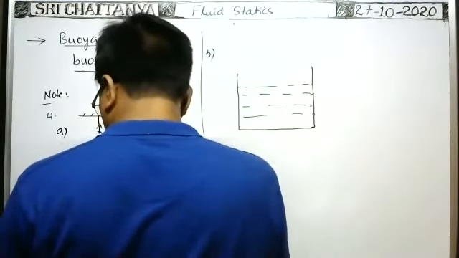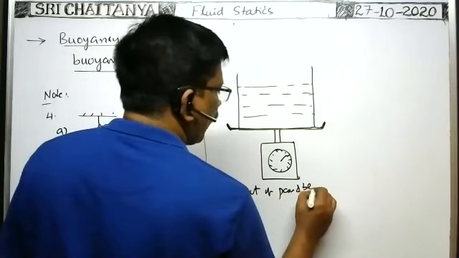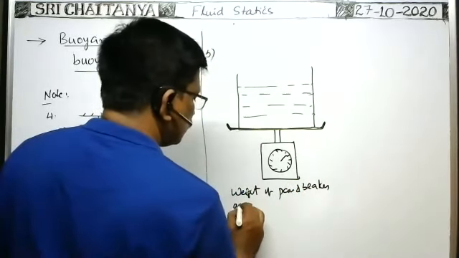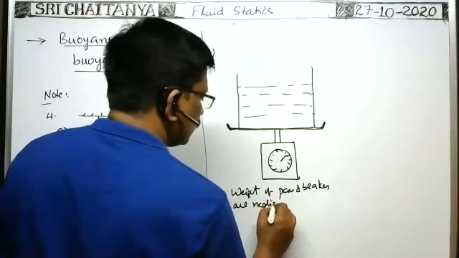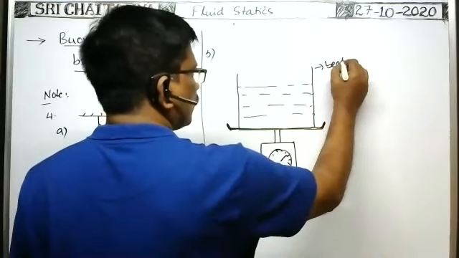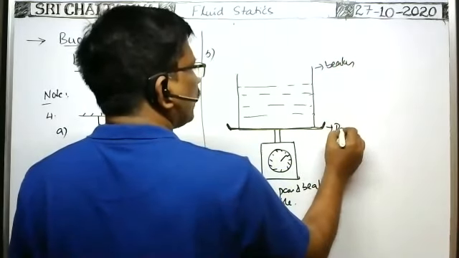The reading of the weighing machine. Okay, here the weight of the pan and beaker are negligible. It is the beaker, it is the pan, both are negligible.